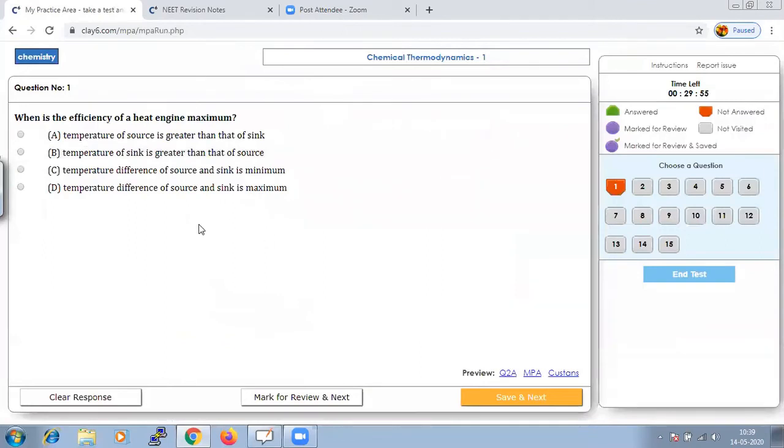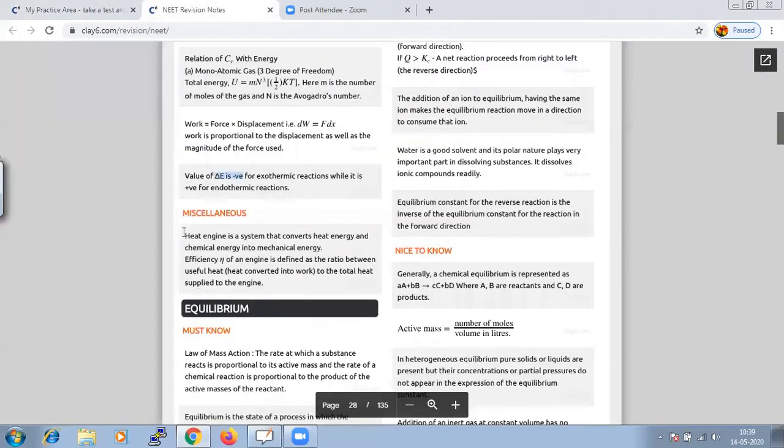The first question says, when is the efficiency of a heat engine maximum? As I told you, a heat engine is a system that converts heat energy into mechanical energy. The efficiency of an engine is defined as the ratio between the useful heat, or heat converted to work, and the total heat supplied to the engine.